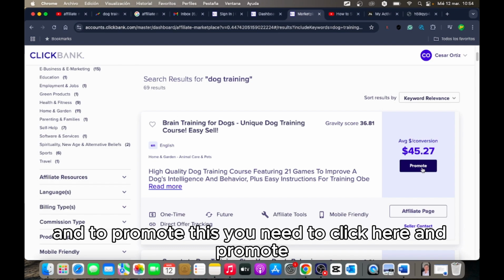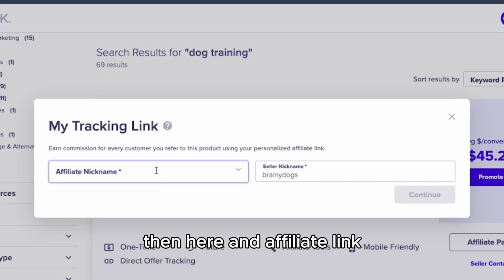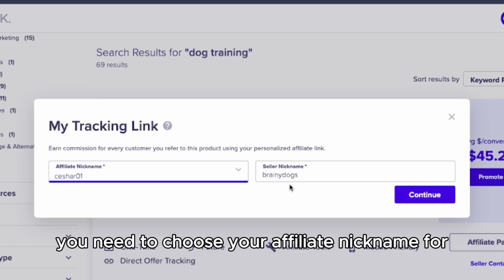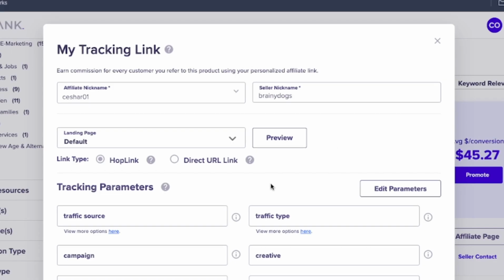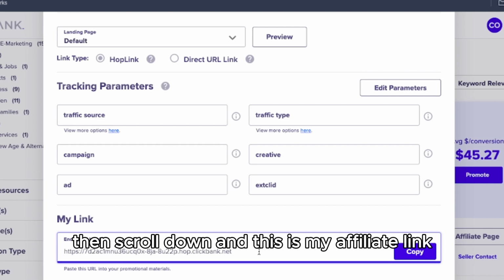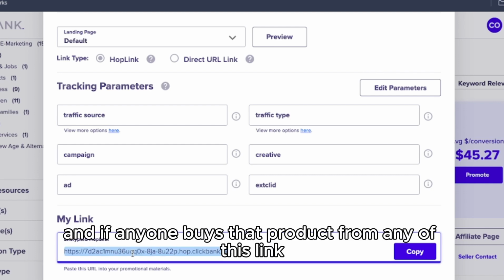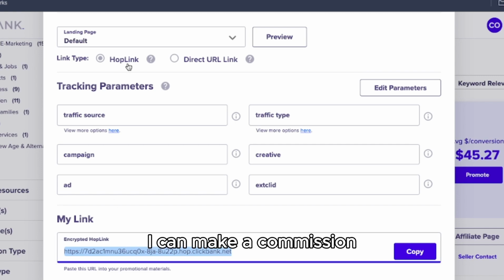To promote this, you need to click here on promote. Then here in affiliate link, you need to choose your affiliate nickname for ClickBank. Then click on continue, then scroll down, and this is my affiliate link. If anyone buys that product from any of these links, I can make a commission.